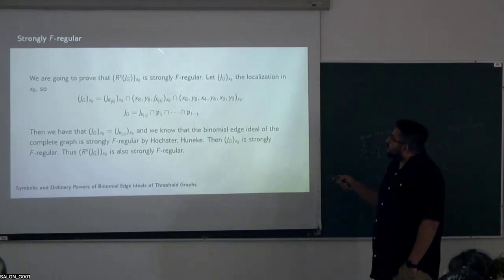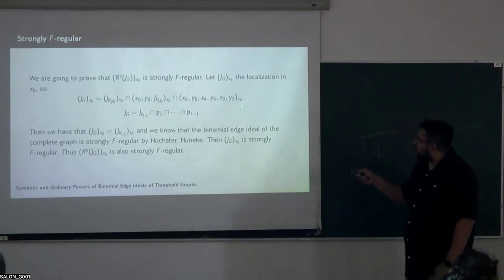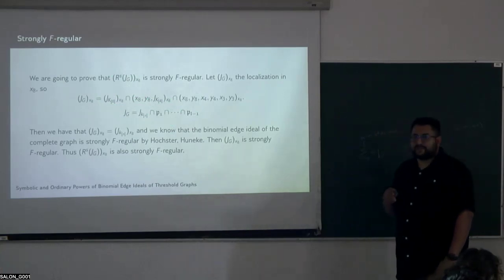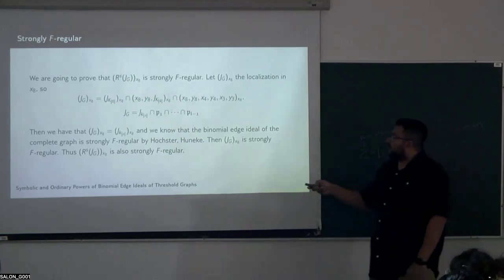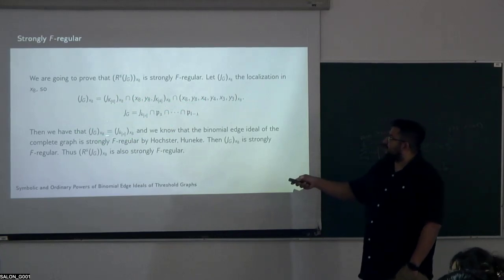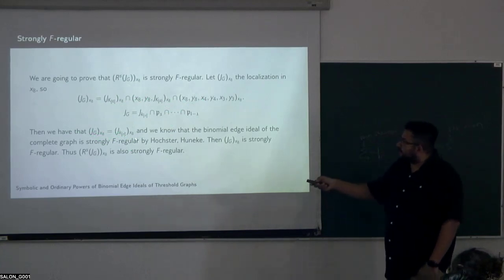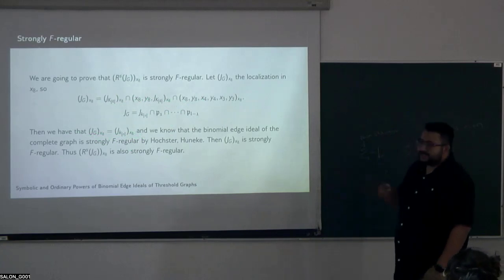So in the localization, X8 must be a unit, so we can remove all these primes. So we have this equality: the binomial ideal localized at X8 is equal to the binomial ideal of the complete graph localized at X8. And this happens because X8 is the last dominant point.